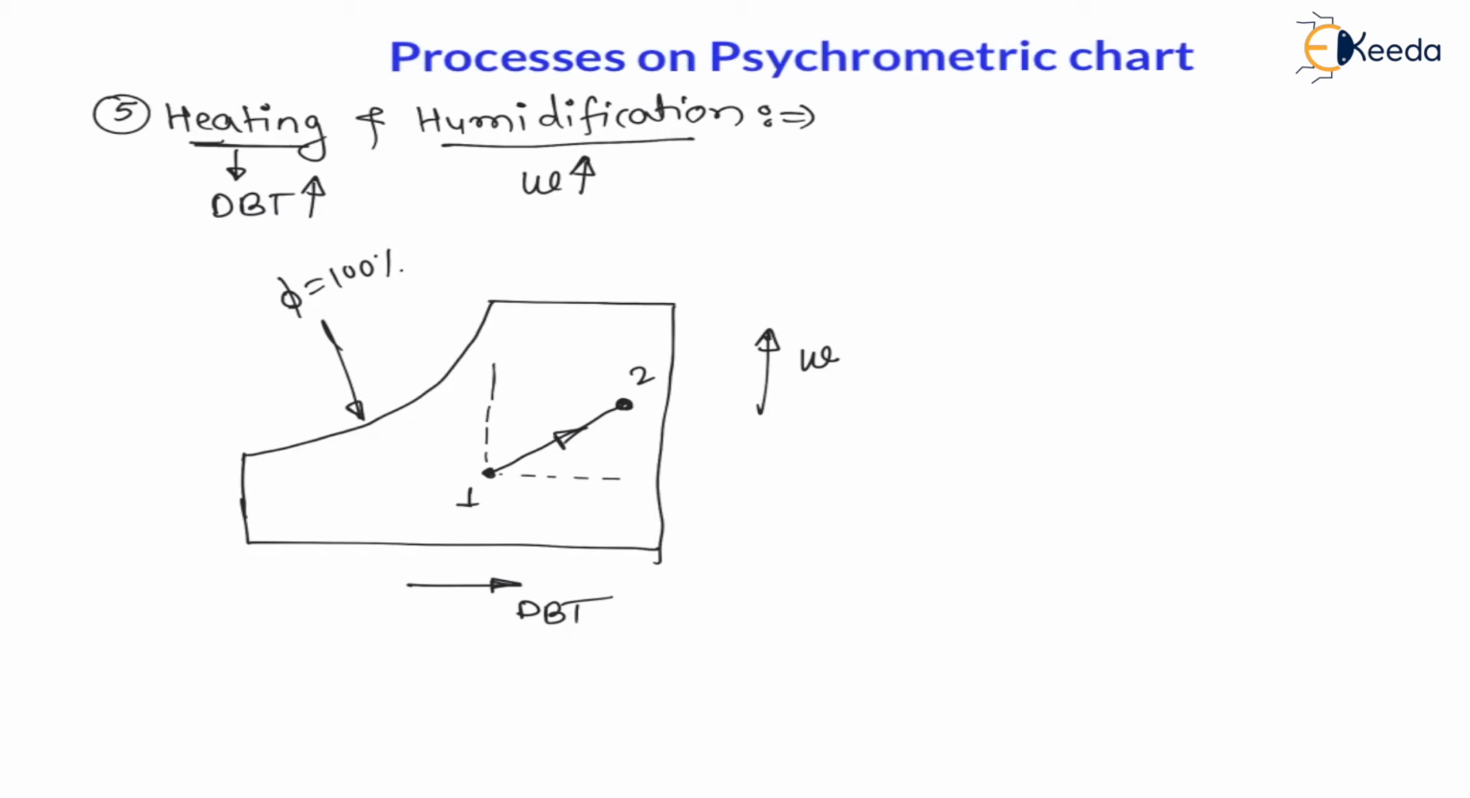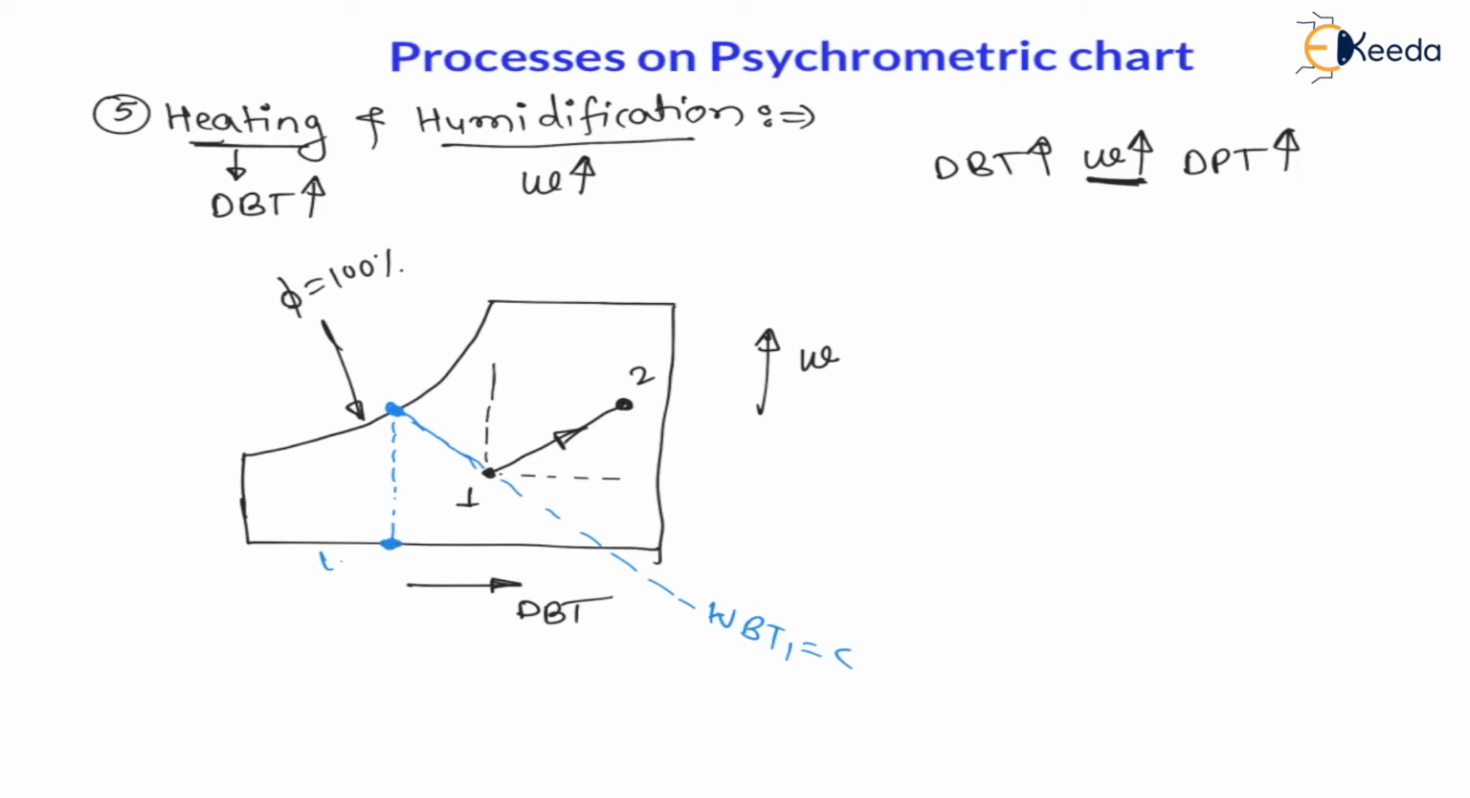Now for the 1 to 2 process, temperature is increasing and specific humidity is also increasing. Therefore for heating and humidification, dry bulb temperature is increasing, specific humidity is also increasing. If specific humidity is increasing, dew point temperature is also increasing. Now let us understand about wet bulb temperature. Here we have to draw a straight inclined line sloping downwards towards the right, and we have to make the air saturated. So from 1, on this line wet bulb temperature 1 is constant. Whenever air becomes saturated, meaning phi becomes 100%, the corresponding temperature on this line is called wet bulb temperature 1.